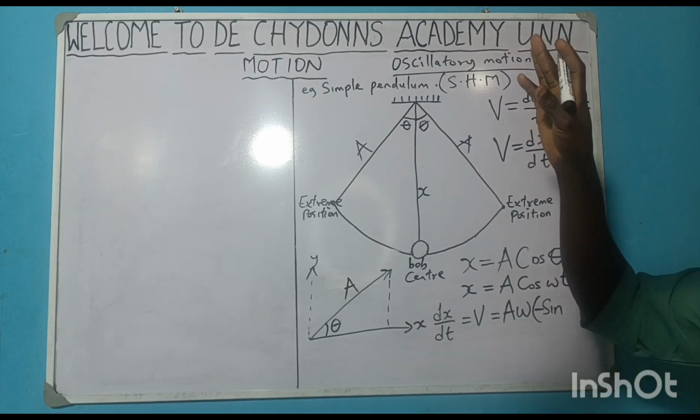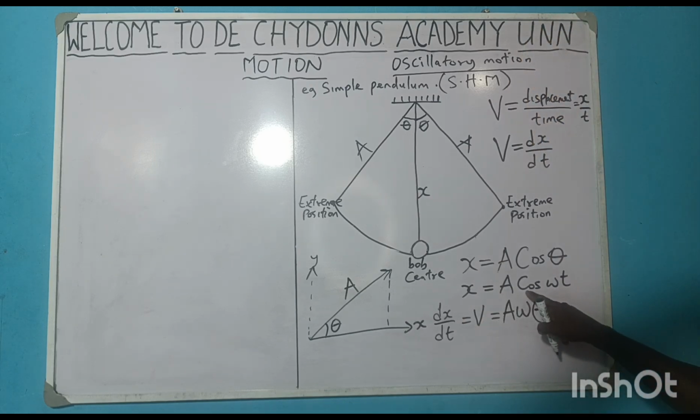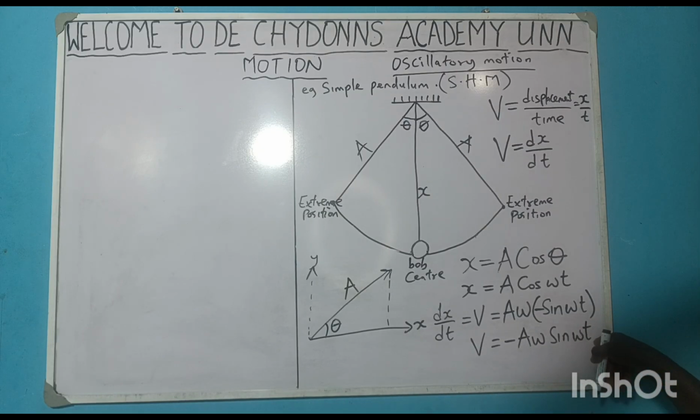That is from calculus, differentiation and integration. Whenever you differentiate cos, you have minus sine, then you attach wt to it. That means your v is equal to minus Aw sine wt. Can you see the formula for velocity? Minus Aw sine wt.